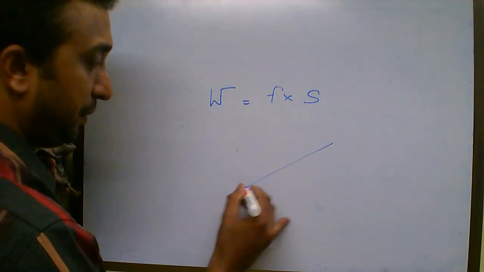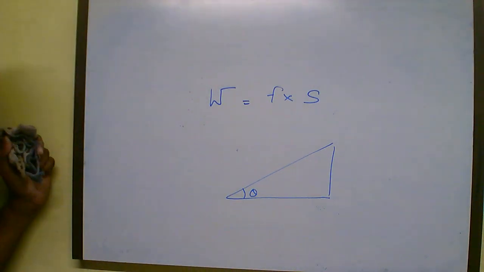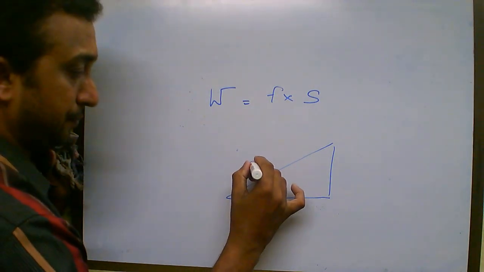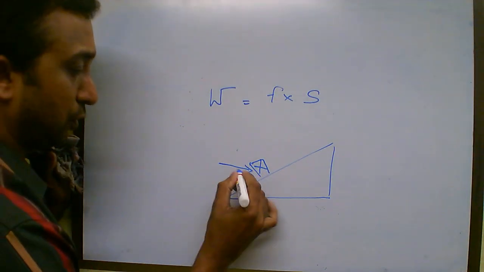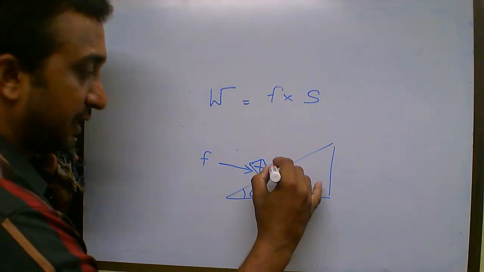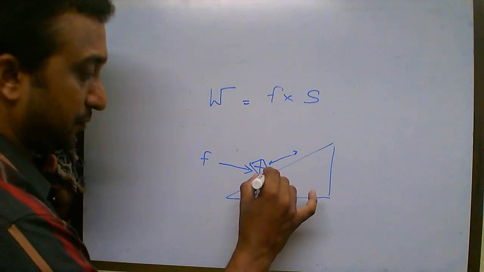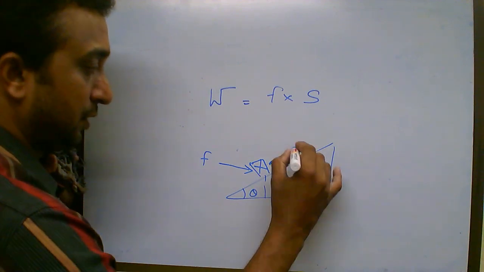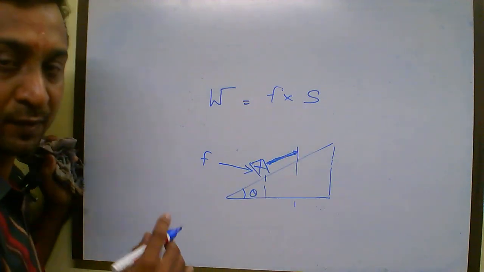You have a body being kept on an incline. The incline is making an angle theta. So this is my body, and I am applying a force on it horizontally, and the body is getting displaced on the incline like this. From this point to this point, this is the displacement which is happening along the incline.